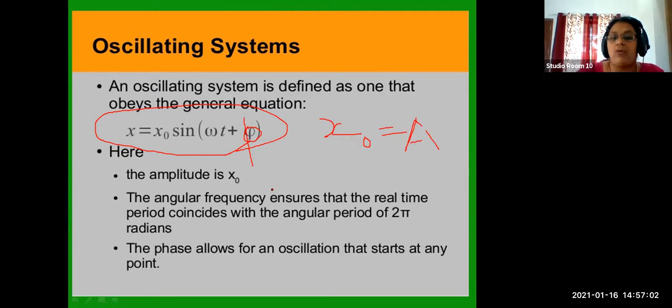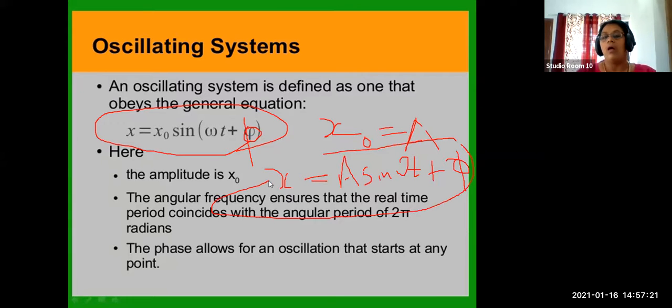After writing this, you can change this equation: x is equal to A sine(omega t plus phi). You should not confuse this with what is in the NCERT. When you learn, you can learn this equation because it is easier for us. You have to remember x0 means A, the amplitude.